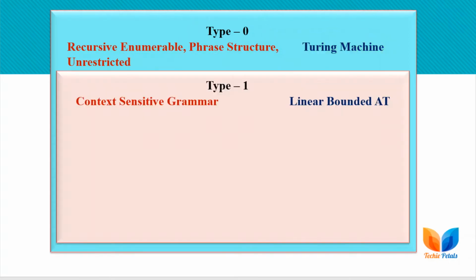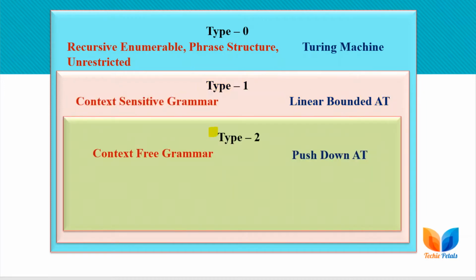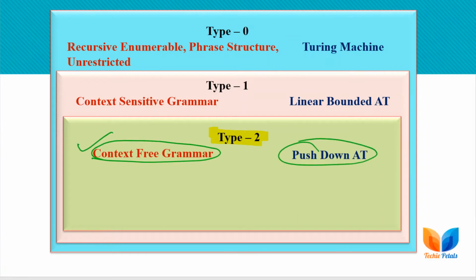Next we have type 1 grammar, also known as context sensitive grammar. We are going to see the details of all these types, with definitions and formats of the production rules, later on. Context sensitive grammar is recognized by the linear bounded automata. Next we have type 2 in the hierarchy, which is recognized with the help of pushdown automata, and it is also known as context free grammar.